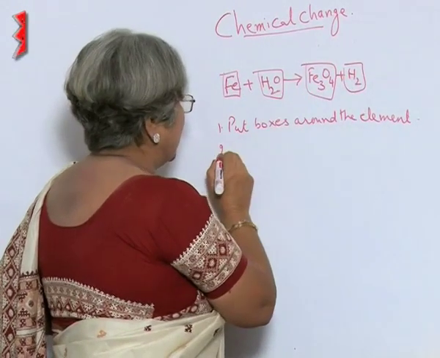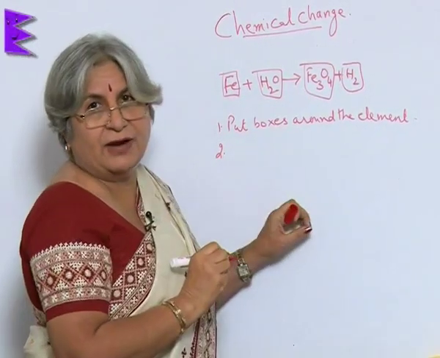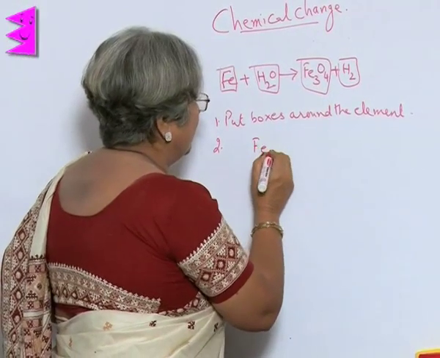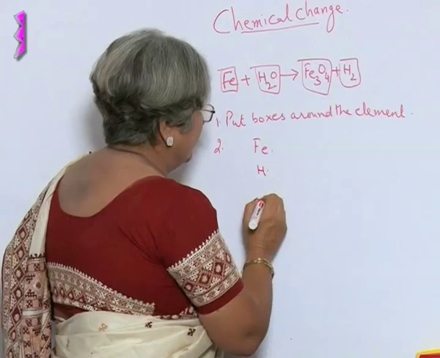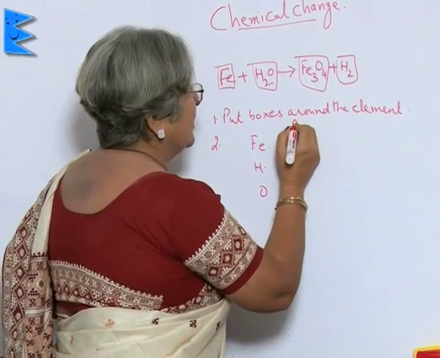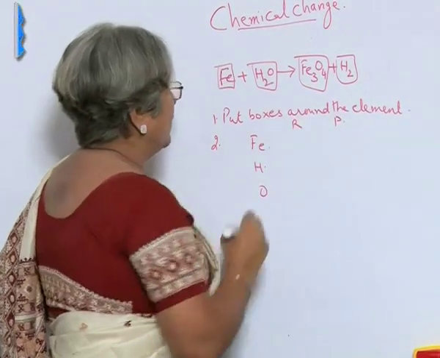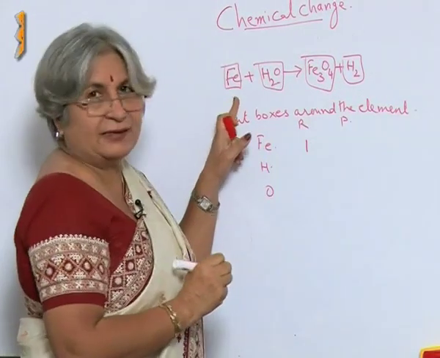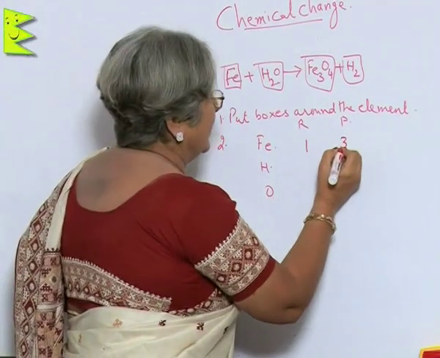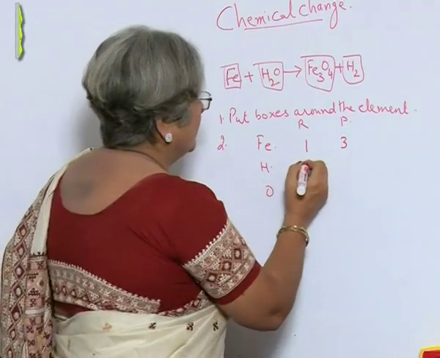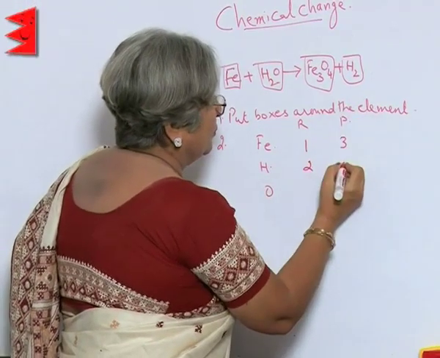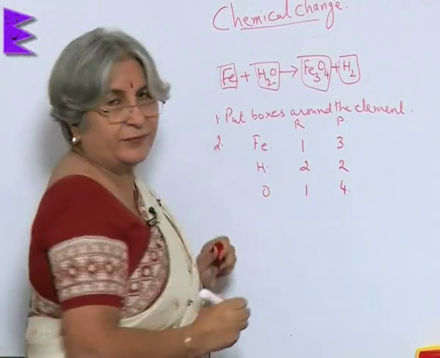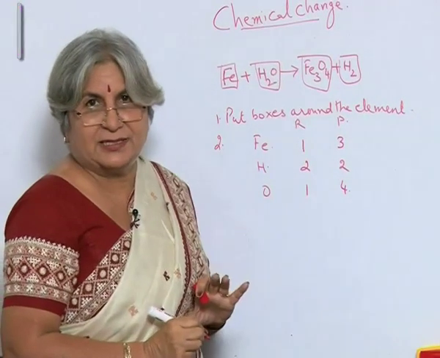In the second step, we write down the number of atoms of every element. For example, we have iron, we have hydrogen, we have oxygen, here are the reactants, here are the products. 1 atom of iron in reactant and in product 3. Hydrogen 2 and here 2. Oxygen 1 and 4. So, this will be our second step.